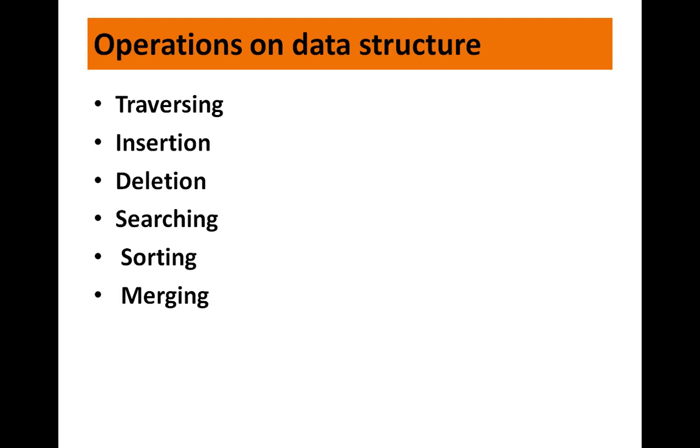Next, what you have is deletion. The process of removing an element from the data structure is called deletion. We can delete an element from a data structure at any random location, right? But if you try to delete something from an empty data structure, then an underflow condition occurs. Next, you have searching. The process of finding the location of an element within the data structure is called searching. Sorting, the process of arranging the data structure in a specific order, is known as sorting.